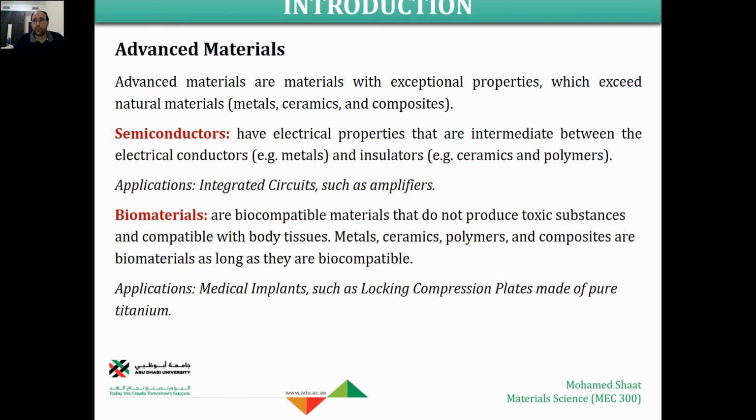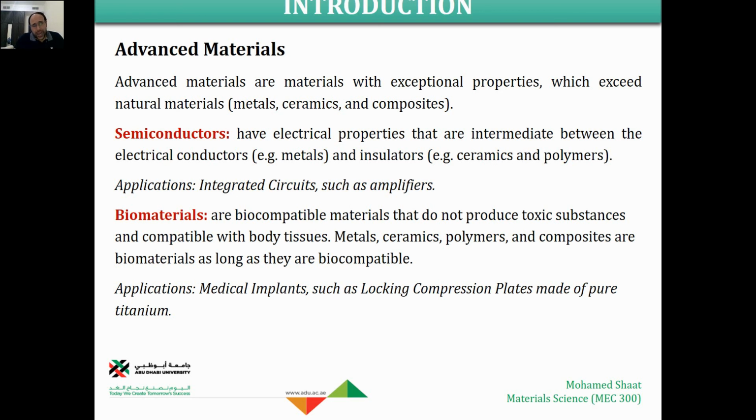The semiconductors, as we mentioned before, have intermediate electrical properties between fully conductors like metals and fully insulators like ceramics and polymers. A typical application of these semiconductors is that we are currently using them in making amplifiers or integrated circuits in general.